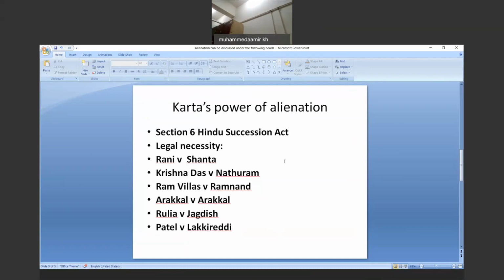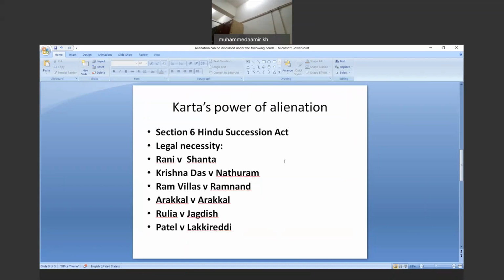It is assumed that they have given their consent, and on this basis the minor co-partner's interest is also bound by the interest created by the Karta's power of alienation.